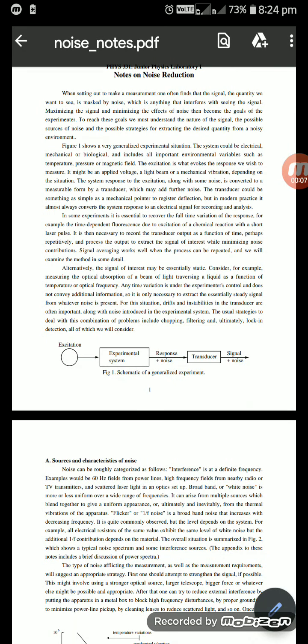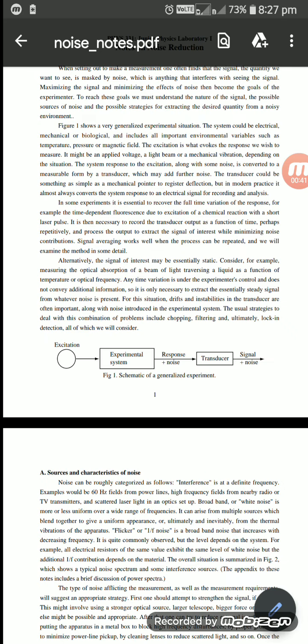Noise reduction means that when you set out to make a measurement, one of the aims is to see the signal, that is, the quantity we want to measure. See that in the block diagram: the experimental system could be electrical, mechanical, or biological, and include all impacted environmental variables such as temperature, pressure, or magnetic field.